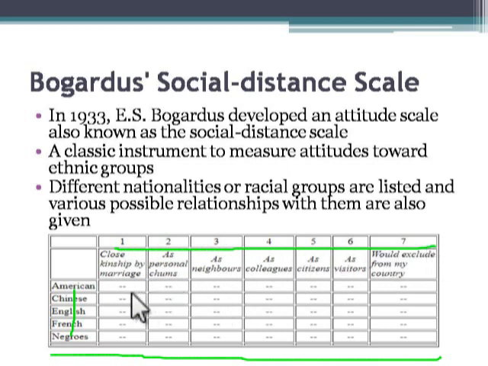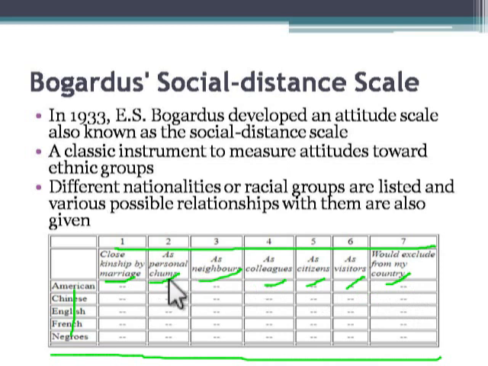So possible relationships with a group: you may have close kinship by marriage, personal chum, as friend, as neighbor, as colleague, as citizen, as visitor, or as would exclude this particular person from your country. So you can see from extremely favorable, you can include as marriage, to extremely unfavorable relationship possible is arranged on a continuum.